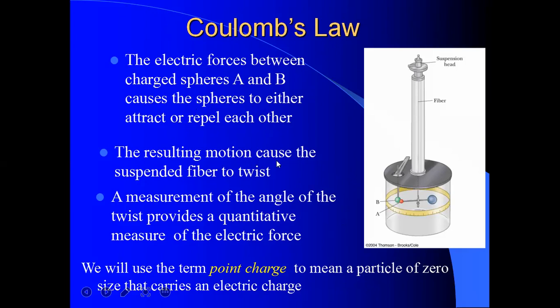The resulting motion causes the suspended fiber to twist. A measurement of the angle of the twist provides a quantitative measure of the electric force. So we will use the term point charge to mean a particle of zero size that carries an electric charge.